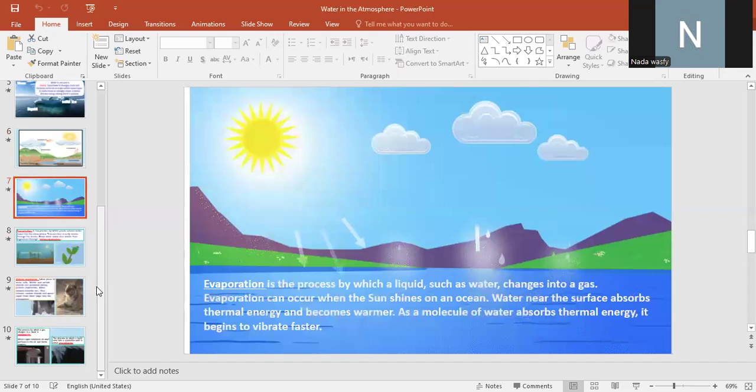Okay, so after that, here is the definition of evaporation. Evaporation is the process by which a liquid such as water changes into a gas. Evaporation can happen when the sun shines on an ocean. Water near the surface absorbs the thermal energy that comes from the sun and becomes warmer. As a molecule of water absorbs the thermal energy, it begins to vibrate faster and evaporate in the form of what? In the form of clouds.